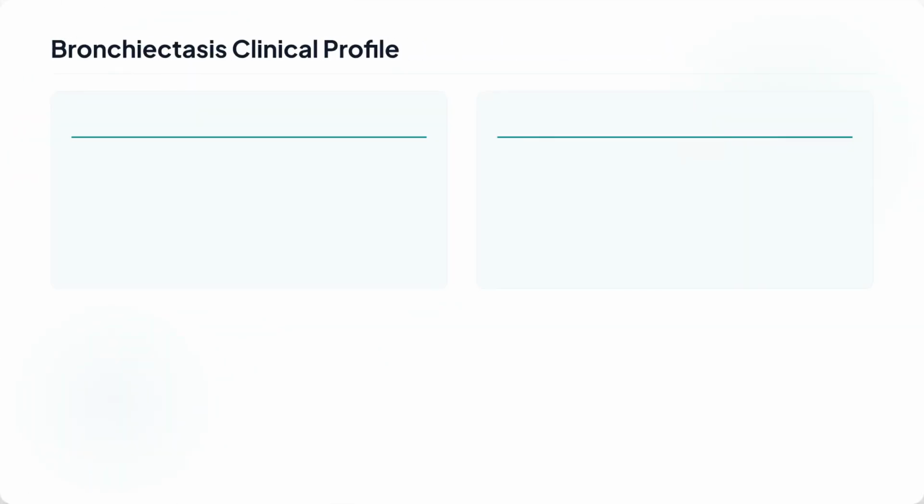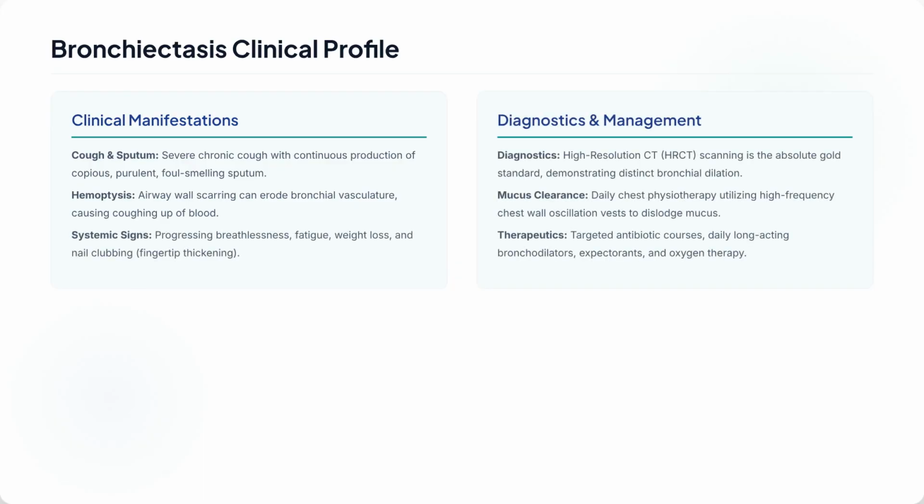The clinical profile of bronchiectasis is characterized by a severe chronic cough with continuous production of purulent sputum, and sometimes hemoptysis. Systemic signs include breathlessness, fatigue, and nail clubbing. Diagnostics rely on high-resolution CT scanning.